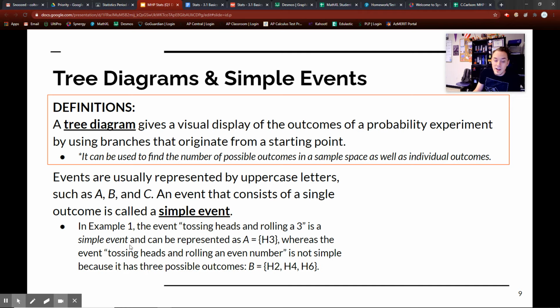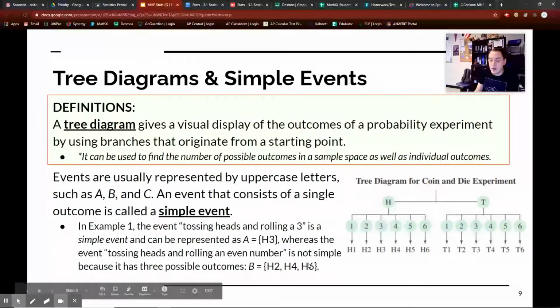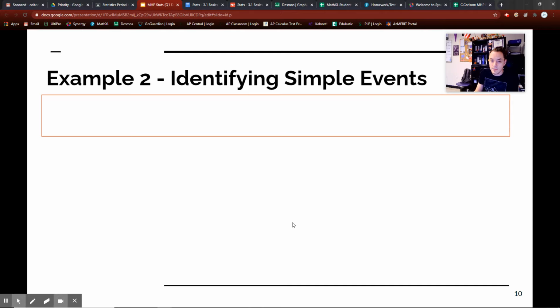Whereas the event tossing heads and rolling an even number is not so simple, because it has 3 possible outcomes. It can have heads and 2, heads and 4, and heads and 6. So this idea of what an event is, whether or not it's simple: if it's simple, it has one outcome. If it's not simple, it has more than one outcome. And this was the tree diagram that we literally just did.